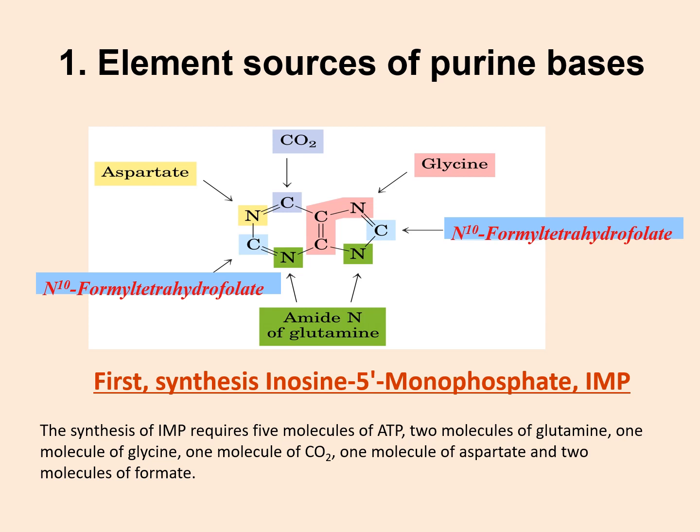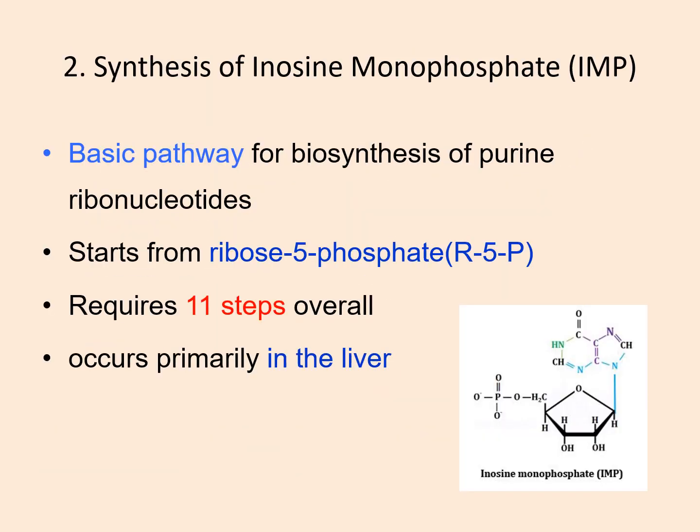So these are 1 carbon donors, and this glycine is also an important precursor apart from aspartate and the amide of glutamine. This will give the nitrogen for the purine rings. Glycine is the precursor for both AMP and GMP,